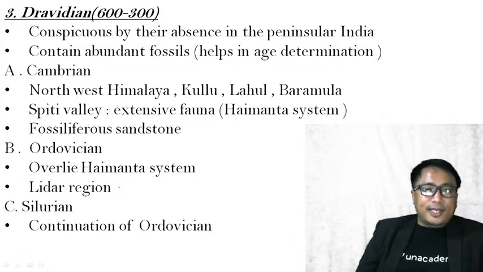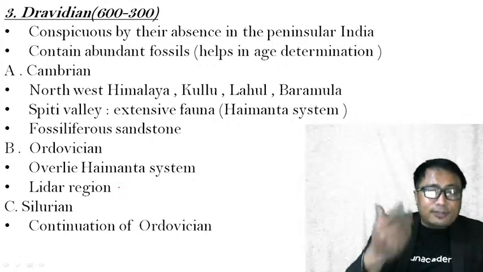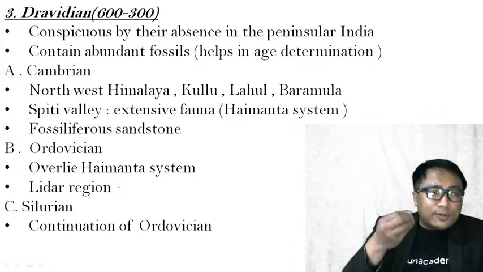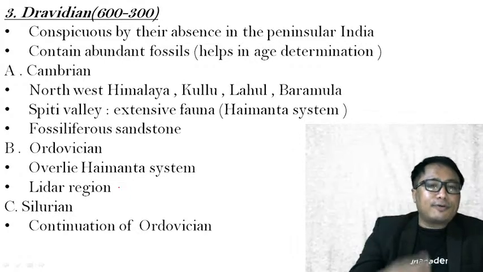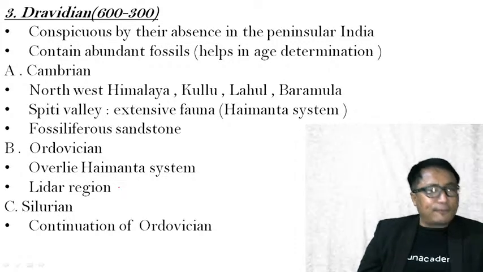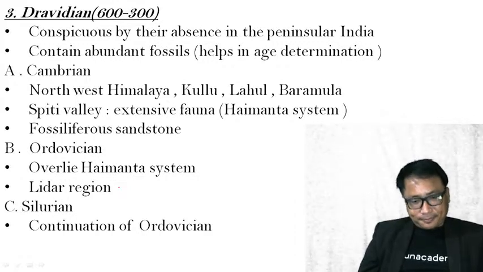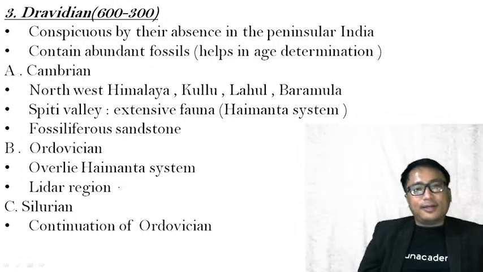Therefore, since the Dravidian rock system has the presence of these fossils, it helps in the determination of the age of the rock, or the age of the earth, from this time period onward. Clear? Regarding carbon-14 dating, how it is dated and what the procedures are, kindly substantiate that section from your science and technology. Clear?